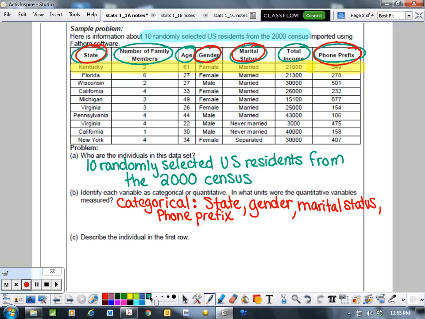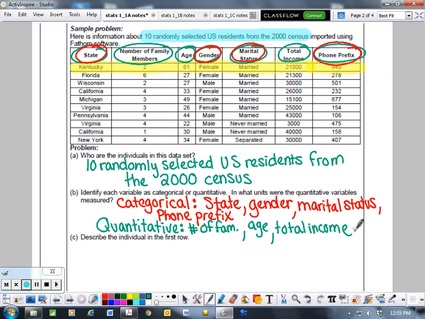Okay, so now we're going to go to our quantitative. So always numerical. And it should really be everything left behind. Number of family members. And then we have age. And then we have income, total income. And those are all of our categorical variables.